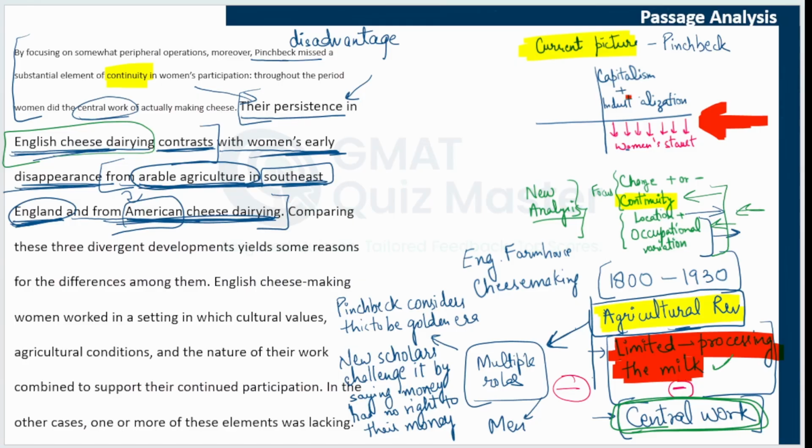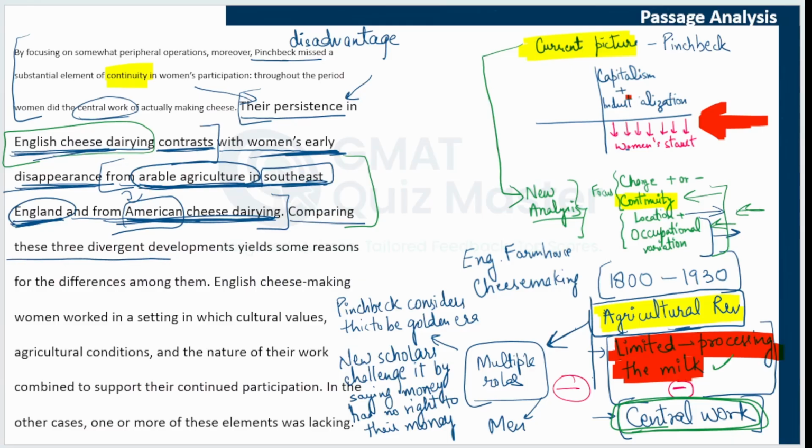They could continue their work and they were doing the central job of making cheese, in contrast to the women who were working in other occupations in other areas. So that is how this view of the current picture is being replaced by this new analysis. This is how these two are different.